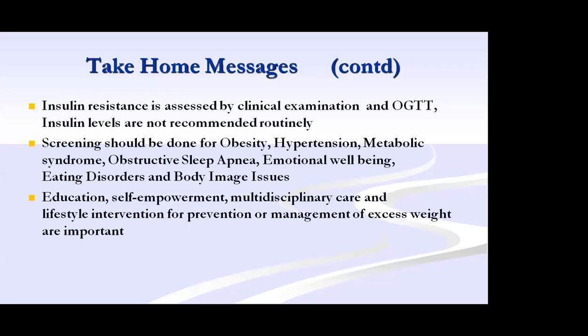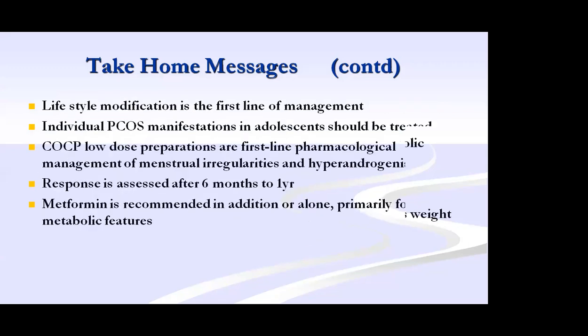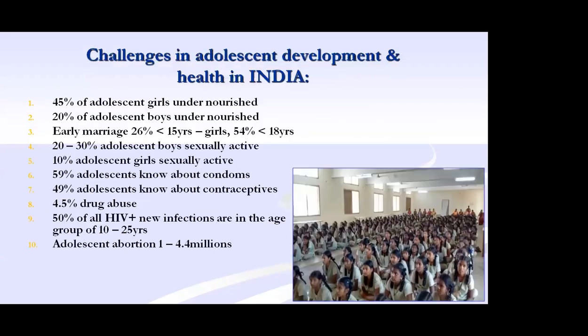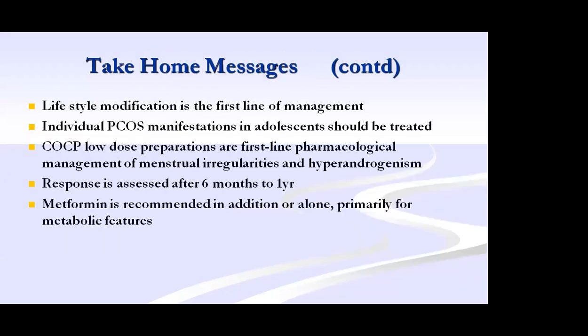Education, self-empowerment, multidisciplinary care, and lifestyle modification are the main treatment for PCOS. Lifestyle modification is the first line. If menstrual irregularity is present, OC pills with low dose estrogen; if hirsutism is present, OC pills with anti-androgen for 6 months to 1 year. If needed, you can give for 2 years also, no problem. Metformin, if you suspect insulin resistance, and to avoid metabolic features, you can give metformin. Thank you.